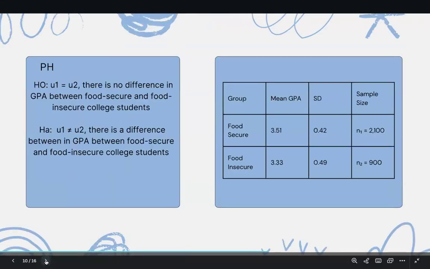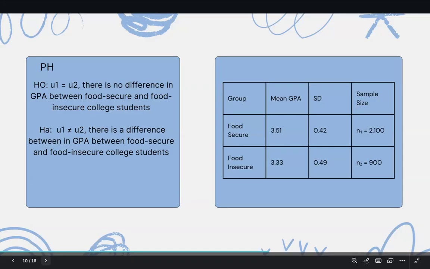So my null hypothesis is that mu1 equals mu2. There's no difference in GPA between food secure and food insecure college students. My alternate hypothesis is that mu1 doesn't equal mu2, and that there's a difference in GPA between food secure and food insecure students.